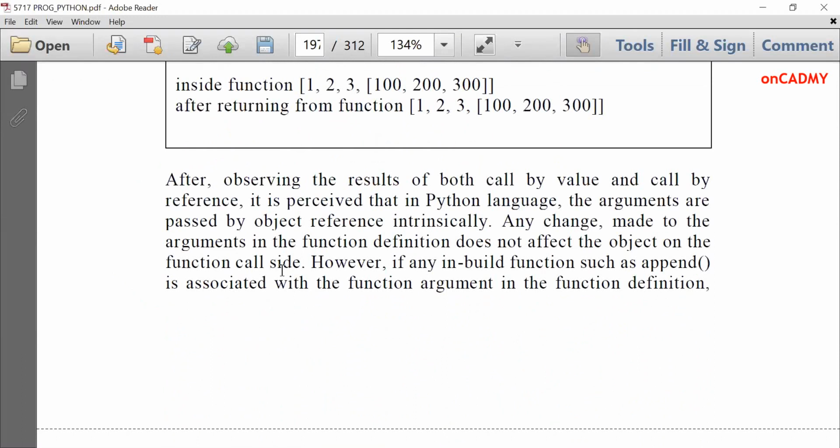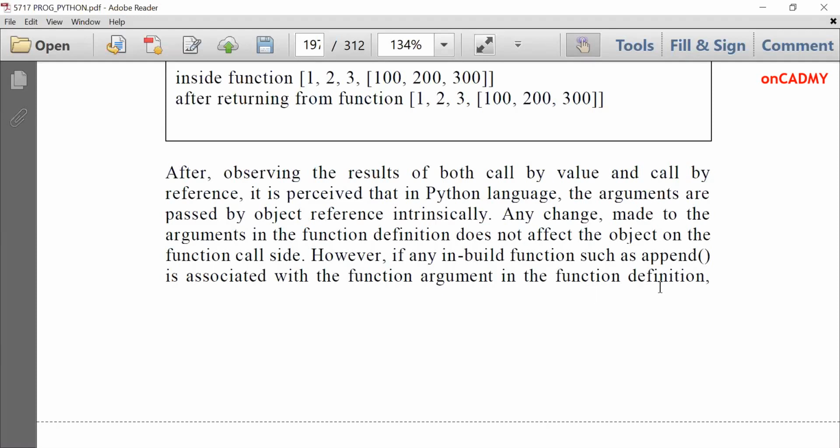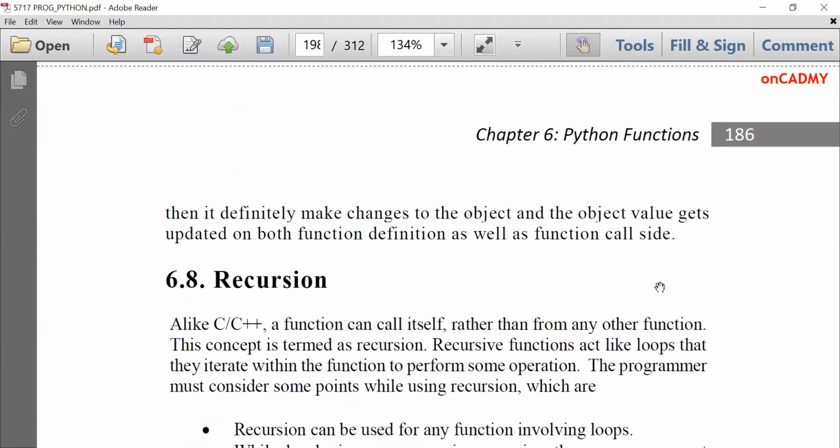After observing the results of both call by value and call by reference, it is perceived that in Python language, the arguments are passed by object reference intrinsically. Any change made to the argument in the function definition does not affect the object on the function call side. However, if any built-in function such as append is associated with the function argument in the function definition, then it definitely makes changes to the object, and the object values get updated on both function definition as well as function call. So it is clear from here also. By using methods, we can change values of some functions, but by just accessing the values, we cannot change them.